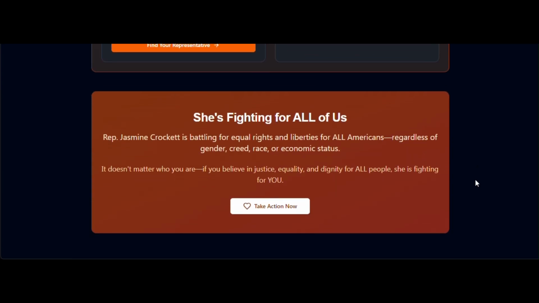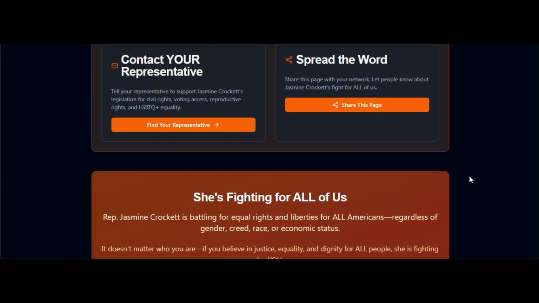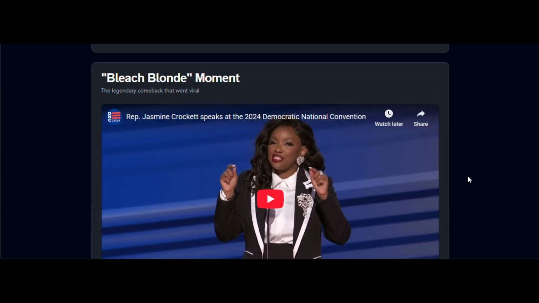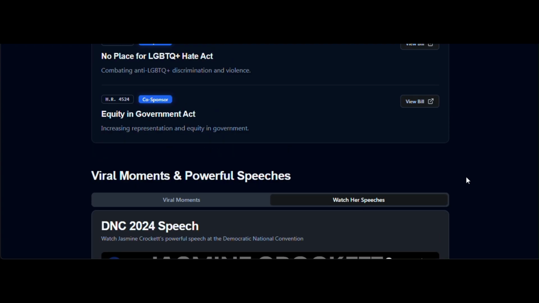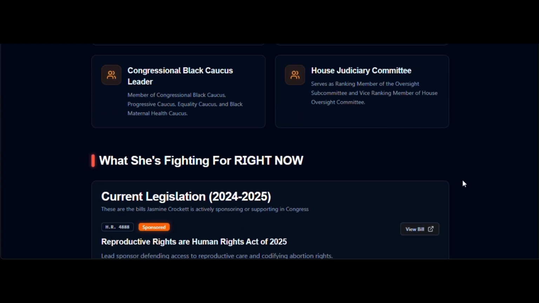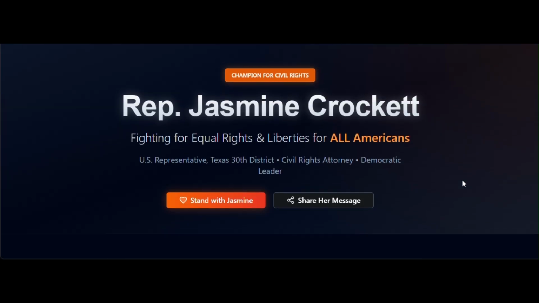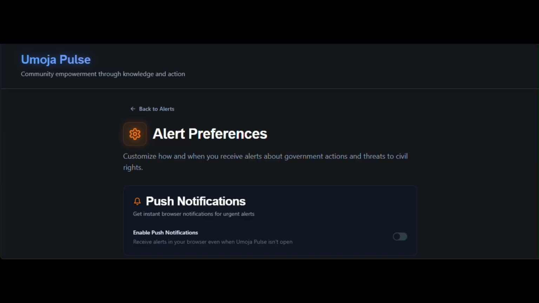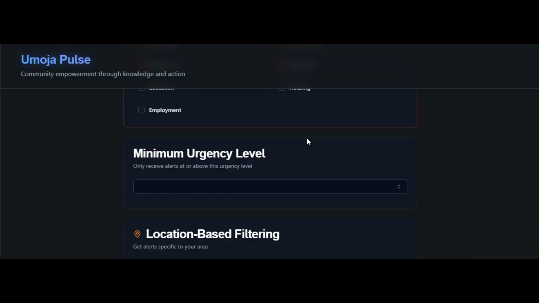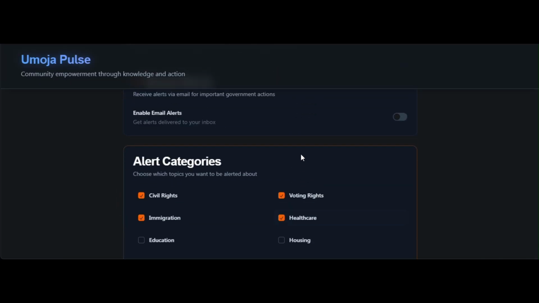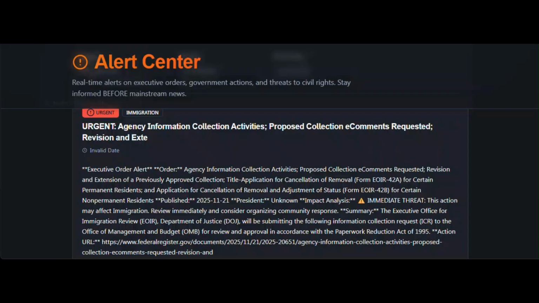Our platform fills gaps left by mainstream resources that don't center the needs of Black communities, immigrants, LGBTQ+ individuals, and other marginalized groups. We provide tools built by and for those on the front lines of the fight for justice. With your grant support, we can expand our database of resources, develop mobile applications for greater accessibility, partner with more civil rights organizations, and scale our impact to serve communities nationwide. Together, we can ensure that no one faces injustice alone, uninformed or unprepared. Thank you.